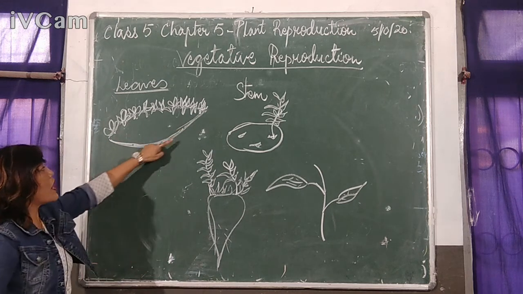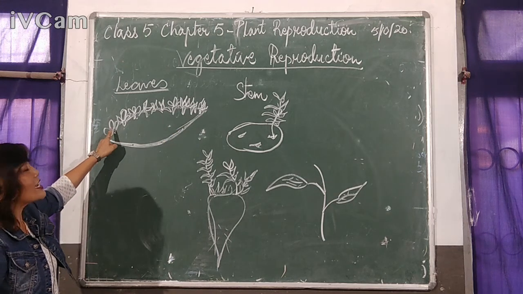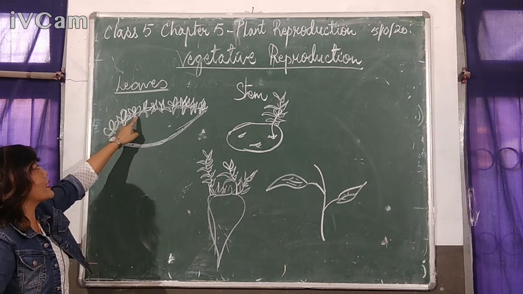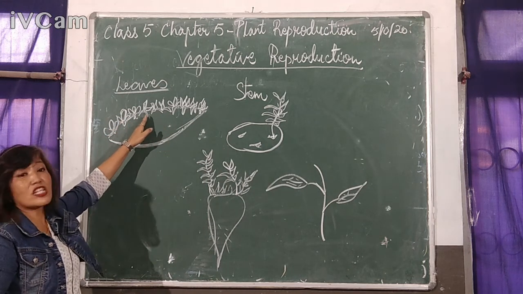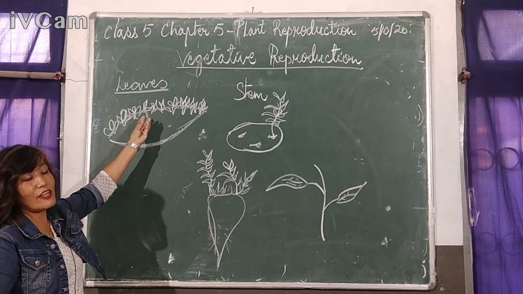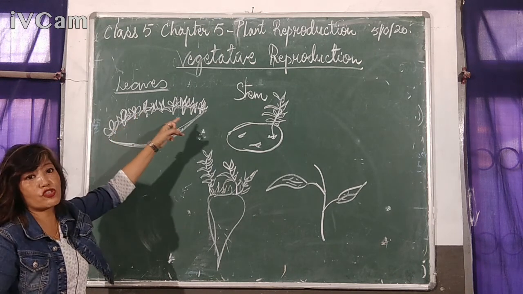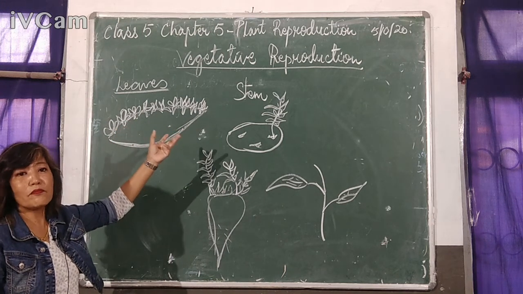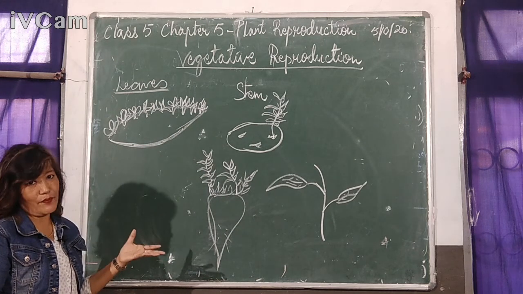All along this margin of the leaves of the bryophyllum, you can see small leafy bud-like structures. It looks like a leaf, but they are actually buds, leafy buds. So these leafy buds will give rise to the new bryophyllum plant by producing roots and stem.